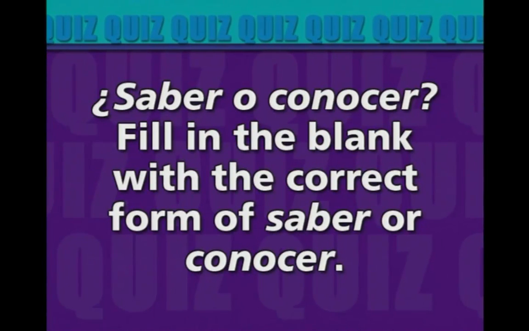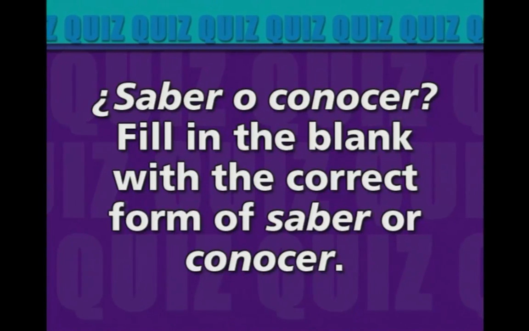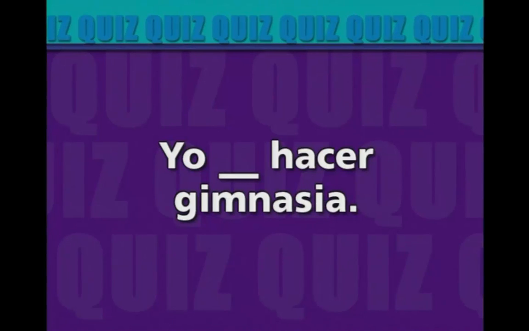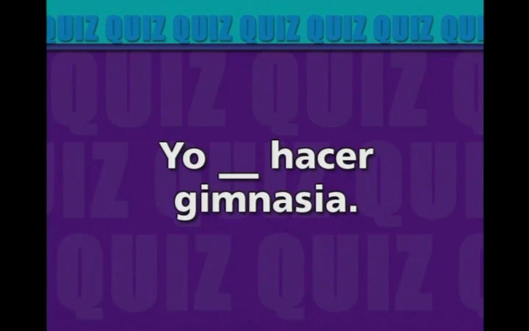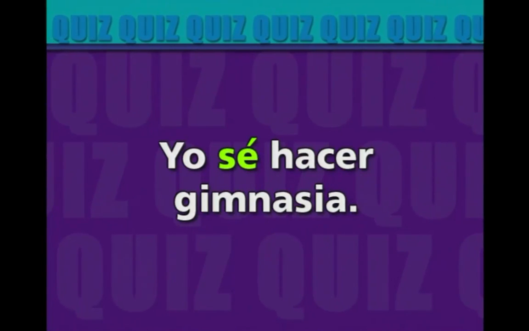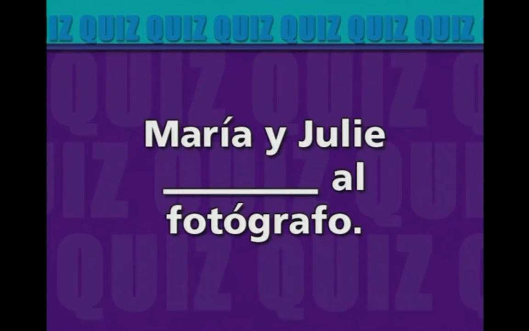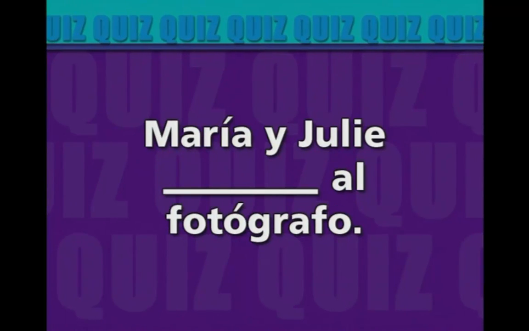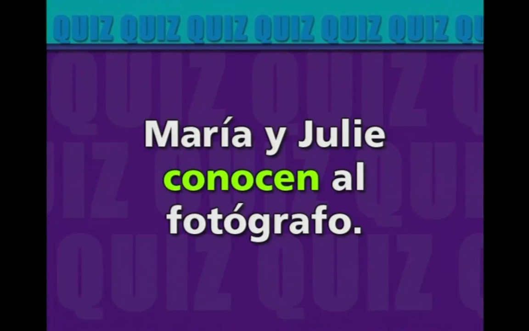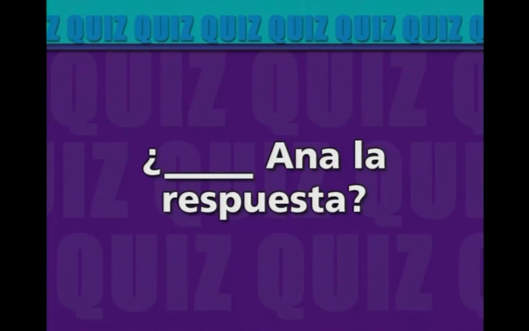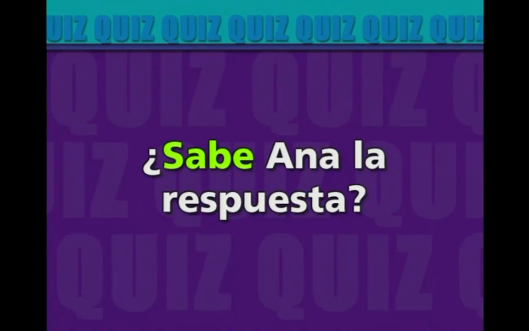All right, it's time for a quiz. Saber o conocer? Fill in the blank with the correct form of saber or conocer. Yo, hacer gimnasia. Yo sé hacer gimnasia. María y Julie, al fotógrafo. María y Julie conocen al fotógrafo. Ana la respuesta. ¿Sabe Ana la respuesta?